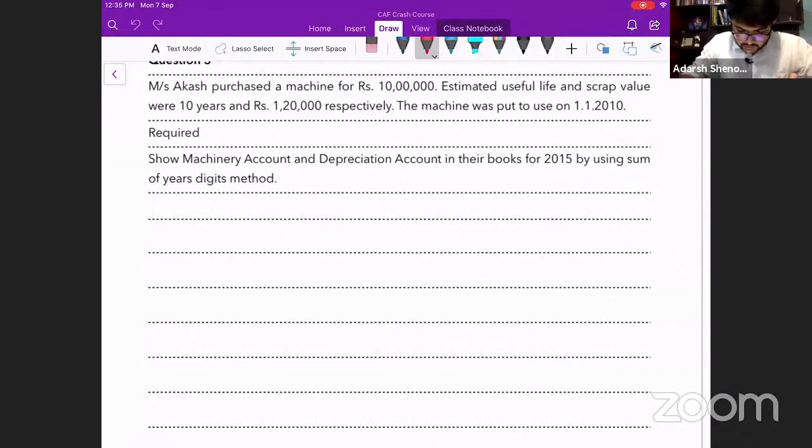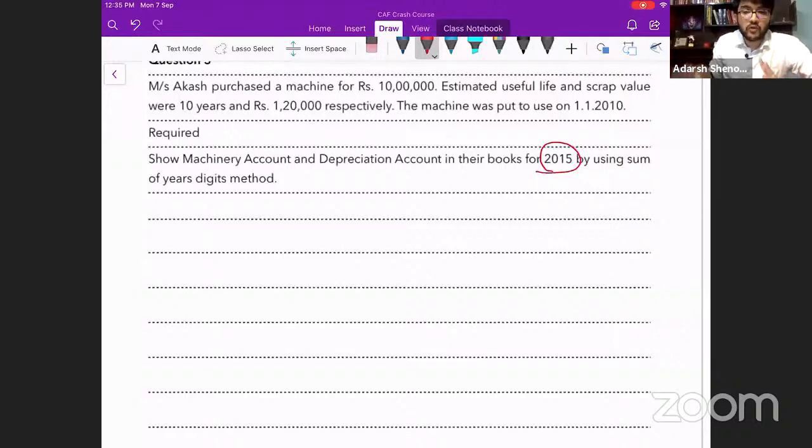Can you tell me how many years? Now one more question. Here a confusion will arise. Sir, should I consider calendar year or should I consider April to March? What should I consider over here? Calendar or the financial year concept, which is April to March? We have to consider calendar year because of this term. This is the clue. 2015 they have said, they did not say 2015-16. They said 2015. 2015 means calendar year.